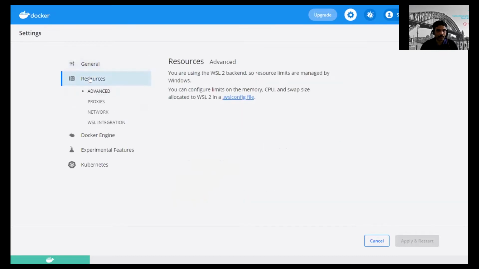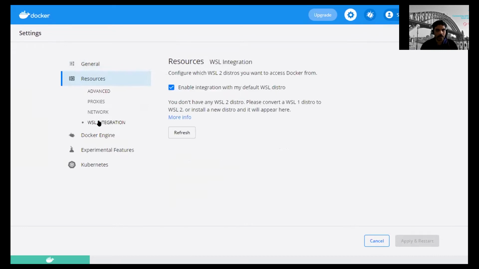Then under resources, you have another option here. When you have the WSL2, you can go to WSL integration and make sure enable integration with my default distro is checked, and also enable the integration with additional distributions. Make sure this is checked as well. You can do these two and then apply and restart. Then you will have your Docker configured for use in the WSL2 environment.